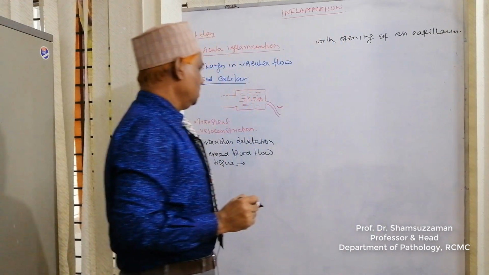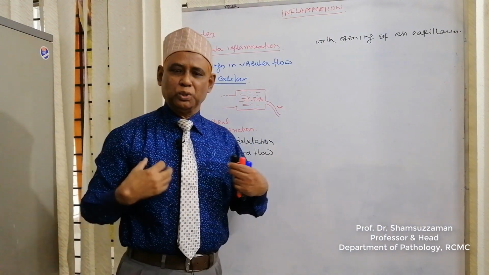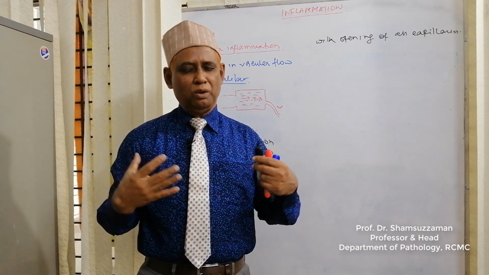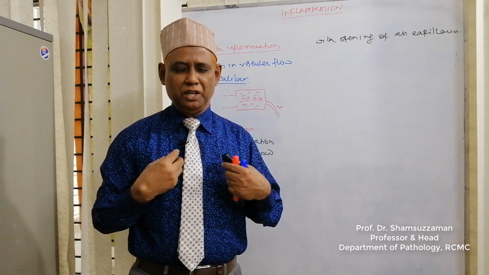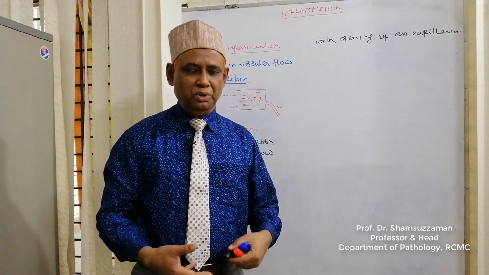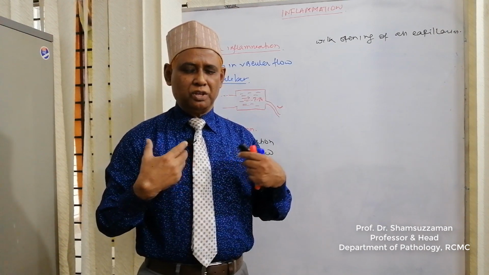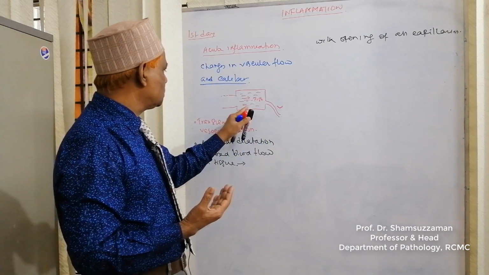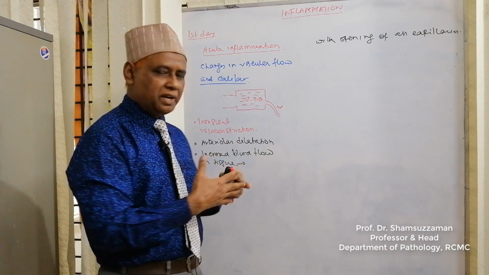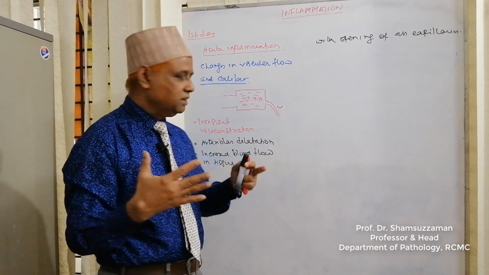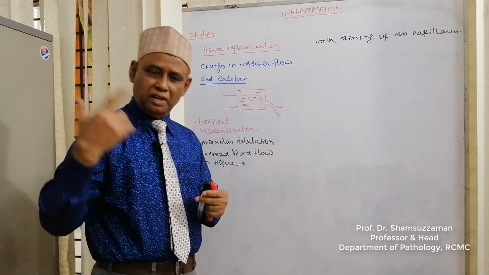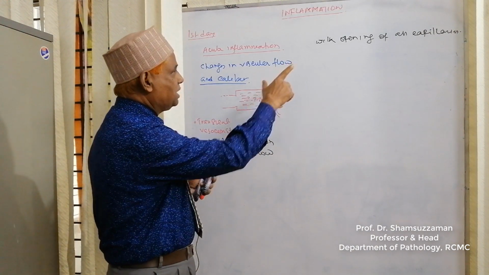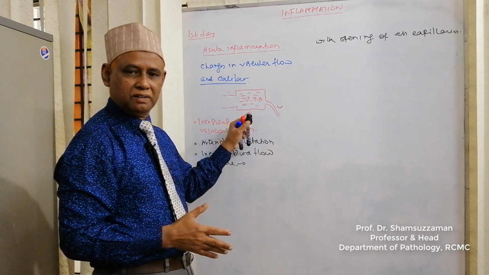What it means? Dear audience, you know, in our both lungs, all the alveoli are not open at the same time. Some alveoli in our lung remain collapsed. During deep inspiration, the collapsed alveoli accommodate the air. Like this, in our tissue, there are so many capillaries. All capillaries are not open. Some capillaries remain collapsed like the lung alveoli. During increased flow of blood, the collapsed capillaries open and accommodate the blood.